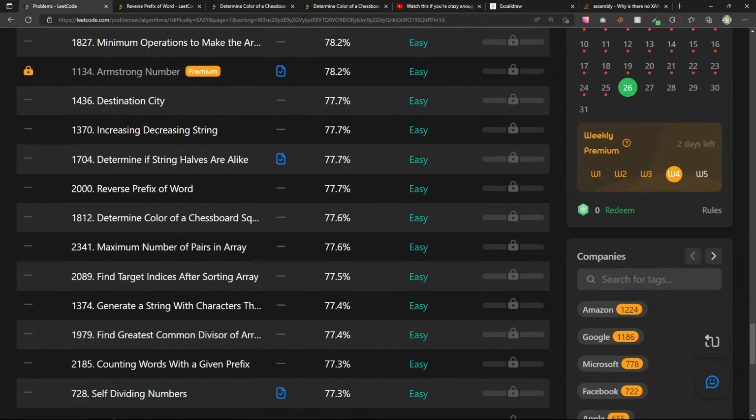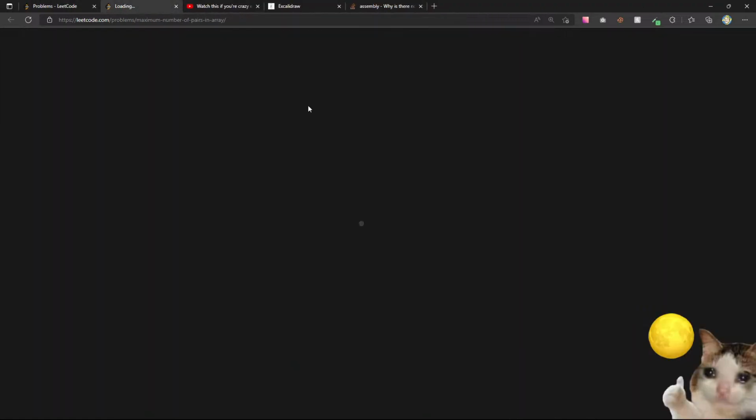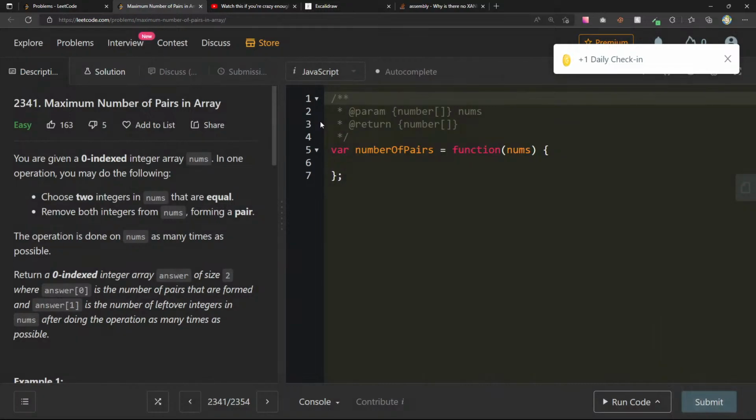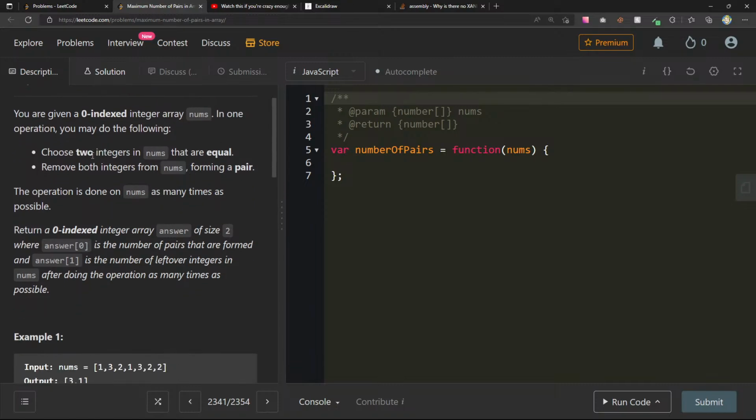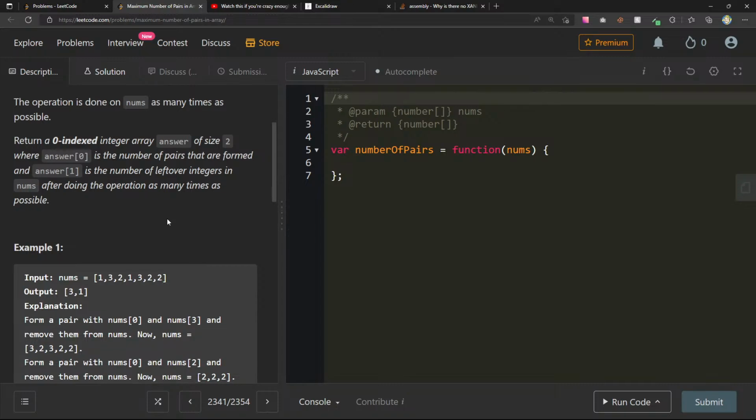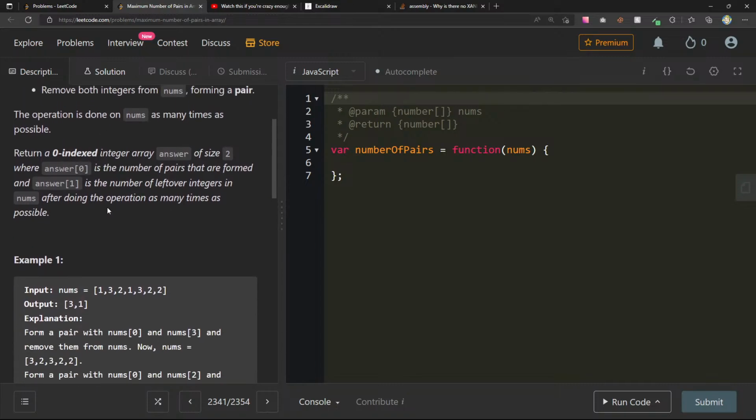Cool. Let's see if we can do one more. I normally like to finish right at the top of the hour. Let's do maximum number of pairs in an array. Okay, so you're given a 0-indexed integer array nums. In one operation, you may do the following. Choose two integers in nums that are equal. Remove both integers from nums, forming a pair. Okay.